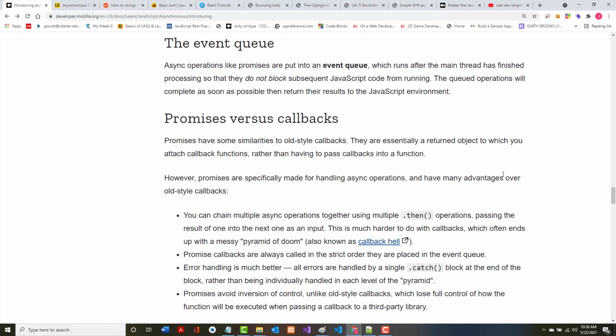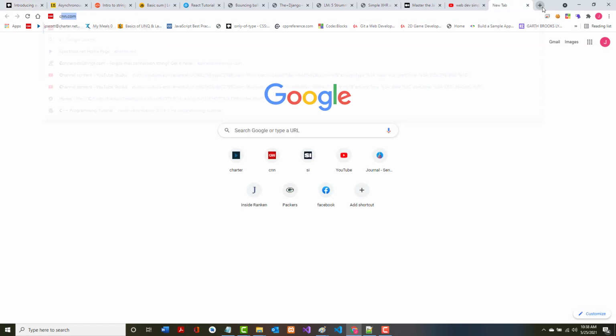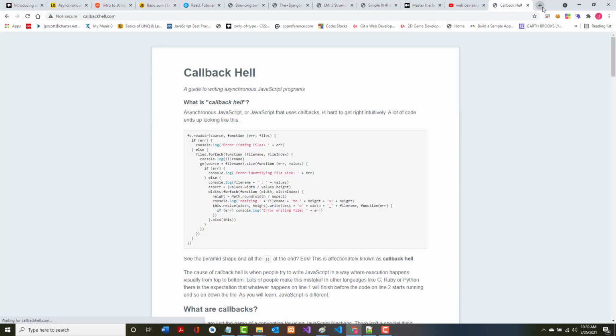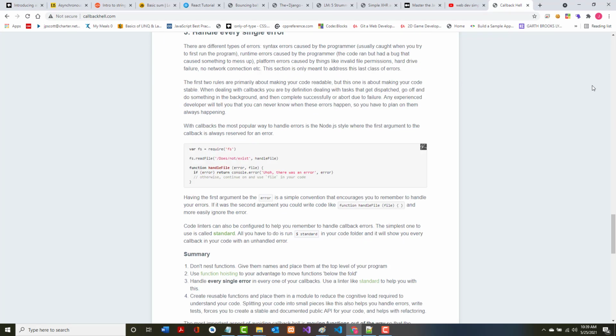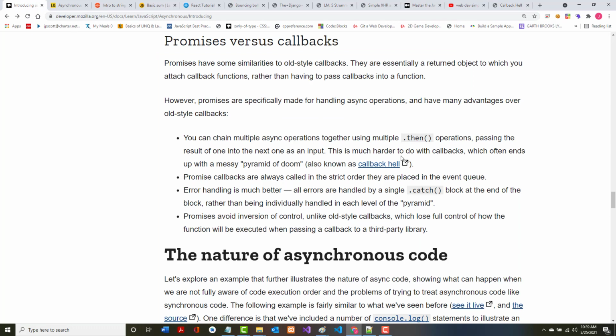All right, so promises are a newer way of handling asynchronous programming than callbacks. Callbacks can result, as it says in here, in something that's referred to as callback hell, which actually has its own website, callbackhell.com. It's not very big, it's right here. But it explains how you can get into callback hell.